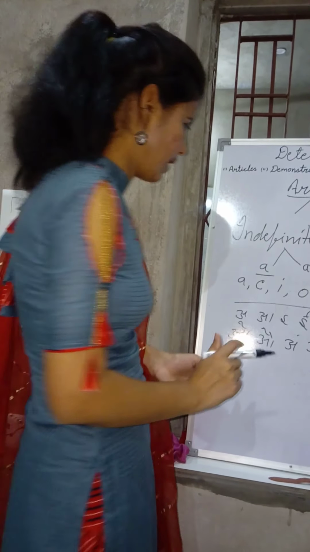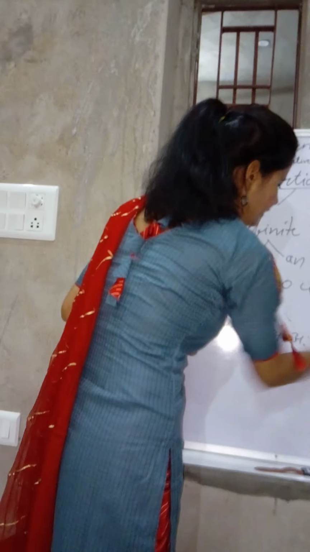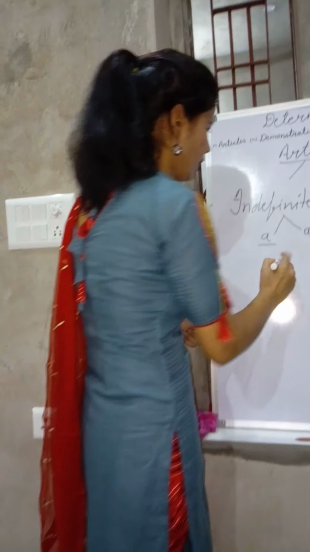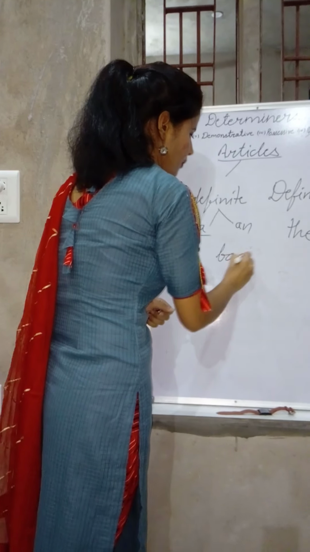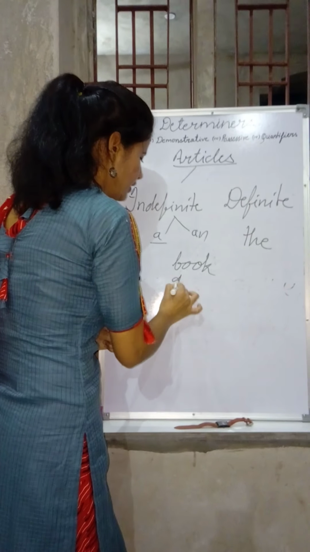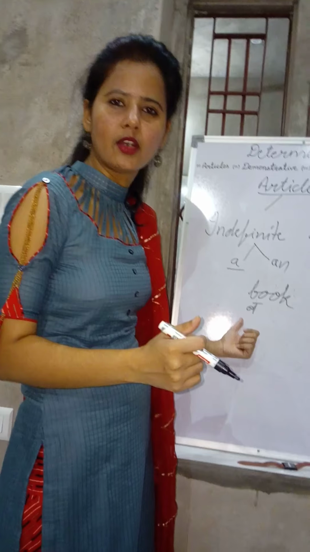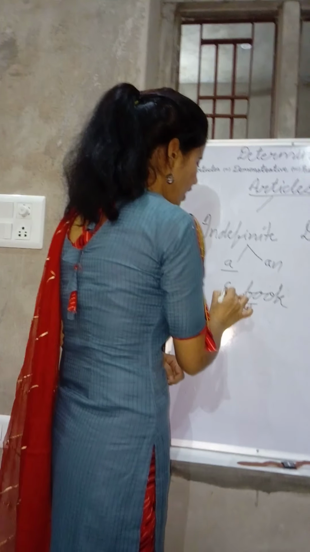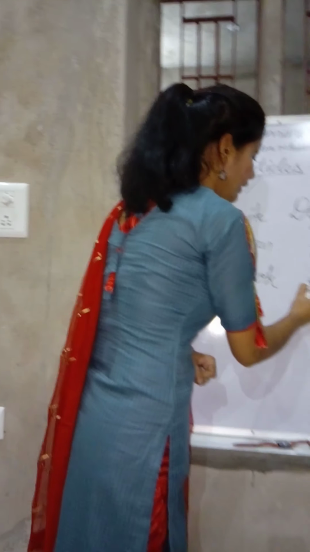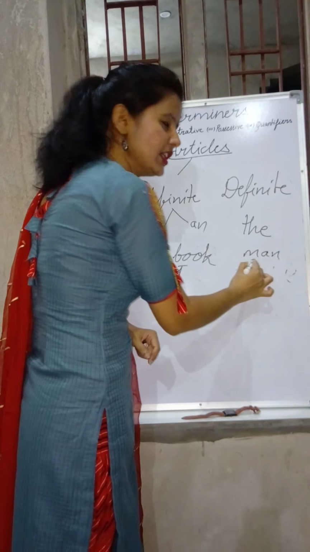Okay. So for example, first of all, we have to see some examples here, like book. Now you see the starting of the word is the B sound, and it is a consonant sound. So we will use a book. Man, M-A-N. This word starts with the M sound.